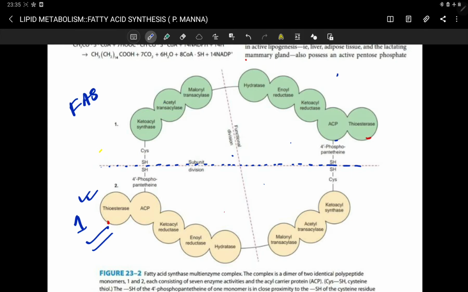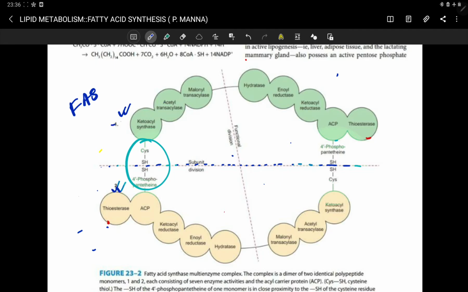Actually here you can see this is one active site and this is another active site. This active site of the enzyme complex is formed by some domains of the upper subunit and some domains of the lower subunit.